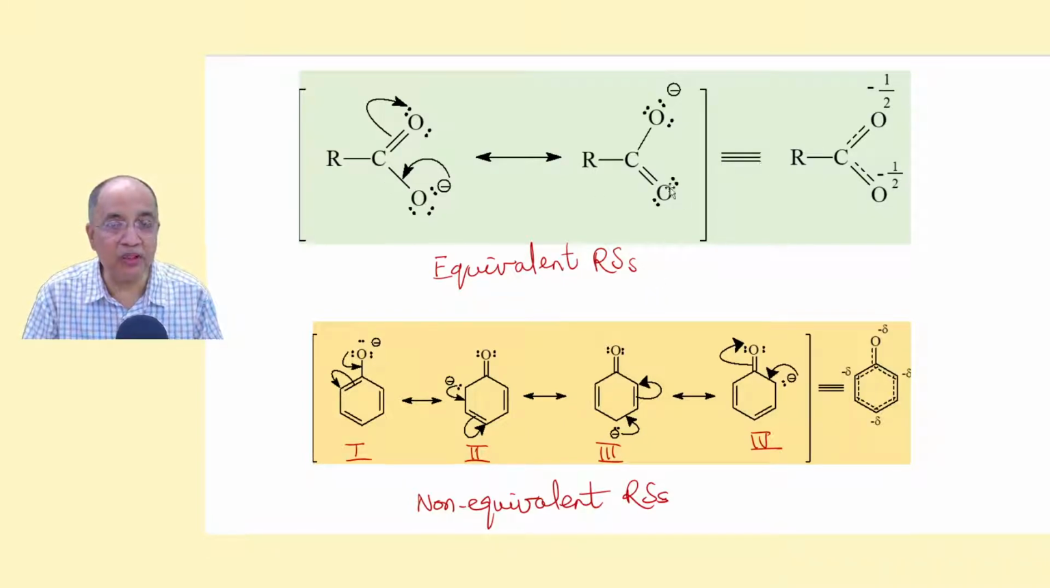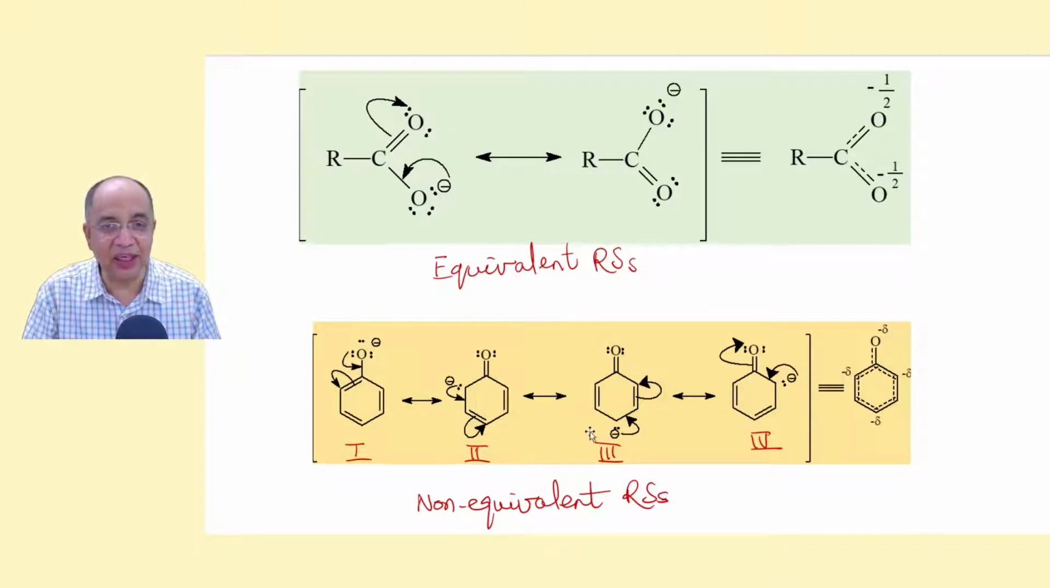These two RSS are equivalent, the resonance structures are equivalent, and the extent of delocalization is 50%, which is large. So because of the delocalization of charge, the carboxylate ion is more stable than the conjugate base of phenol, that is the phenoxide ion. Phenoxide ion has 4 resonance structures, but even then it is less stable because these 4 are non-equivalent.